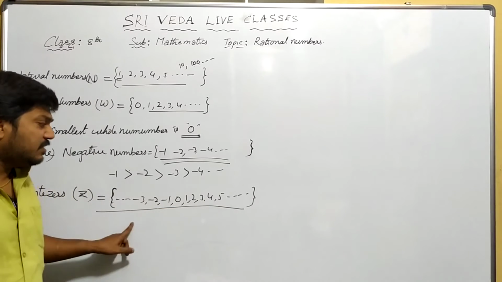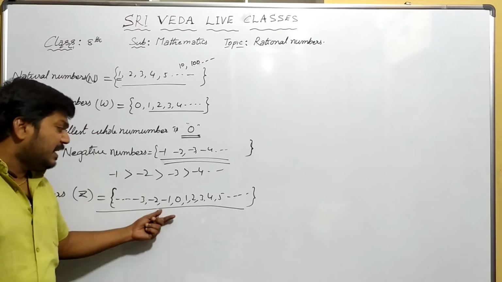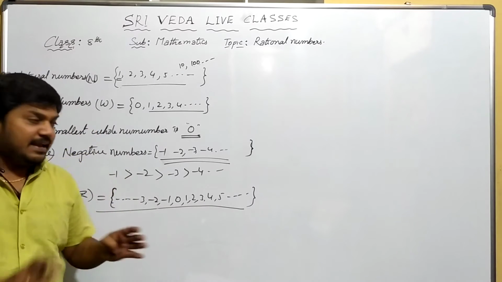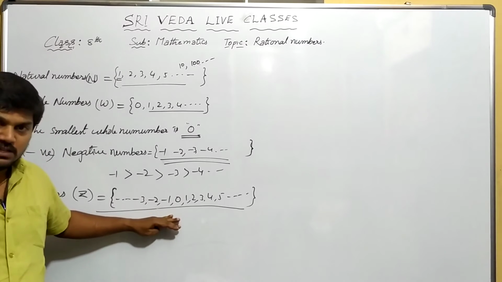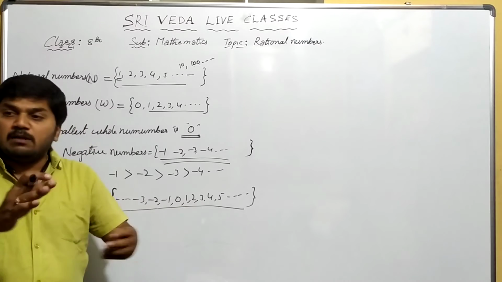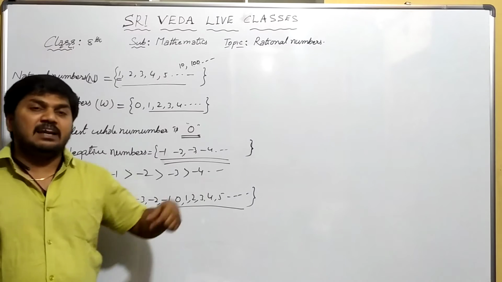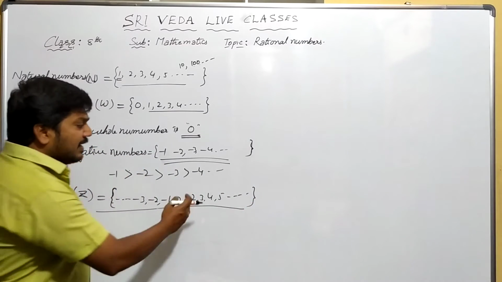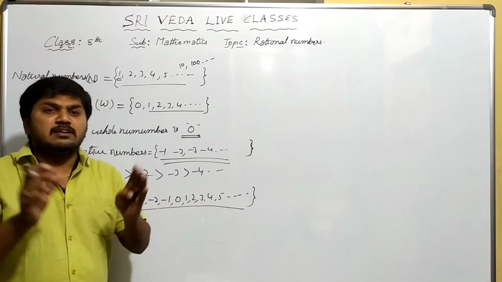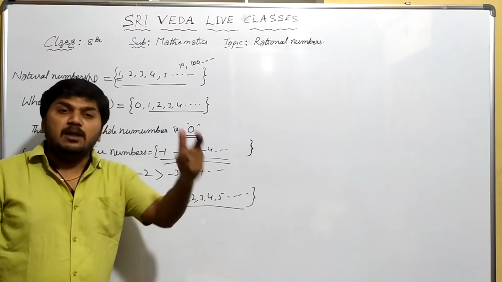Zahlen means to count, because it is easy to count. On the number line, he created this number line to make counting easy. From the center point O, we can move right side as well as left side. Right side is positive, left side is negative, right? So we can easily count the numbers. It is easy to count. That's why they use that. So these numbers are on the number line, right?